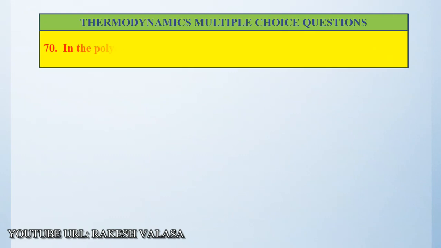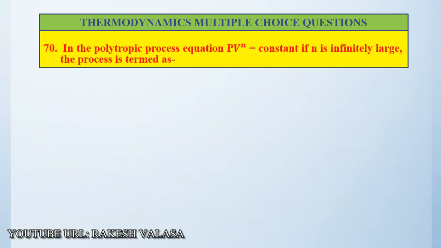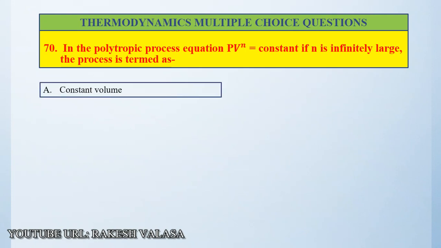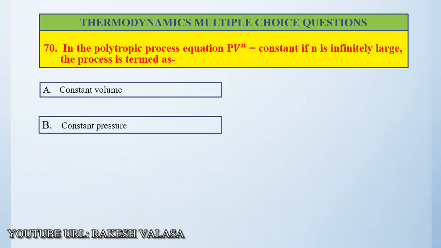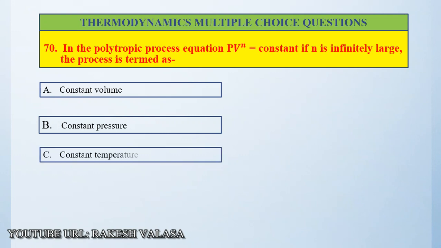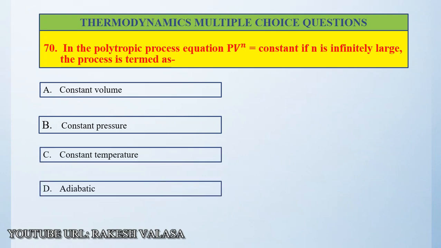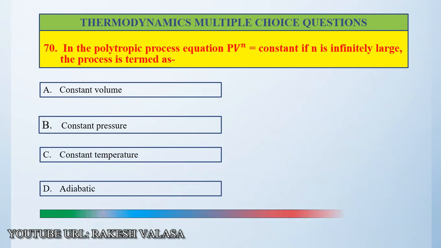Question number 70. In the polytropic process equation, PV^n equals constant, if n is infinitely large, the process is termed as option A, constant volume, option B, constant pressure, option C, constant temperature, option D, adiabatic. The correct answer is option A, constant volume.